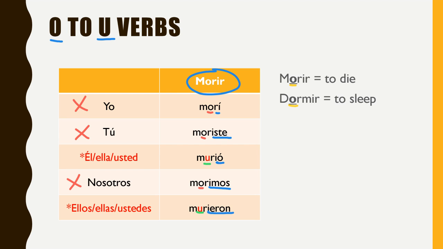All right. So just be looking for that change that happens in the él/ella/usted form and the ellos/ustedes forms. The rest of the verb really is regular. It's a regular verb in the yo form, in the tú form, in the nosotros form. It's a regular verb in the preterite tense. All you have to do is just take off the IR and add the correct ending, okay? In the other spots, you literally only have to change one letter. You just change the O to a U, and you change that in those two spots, all right?